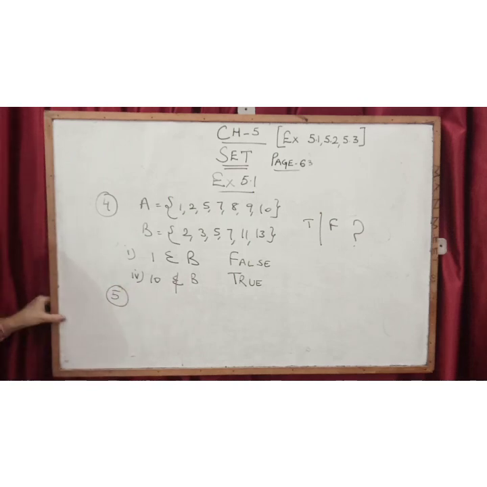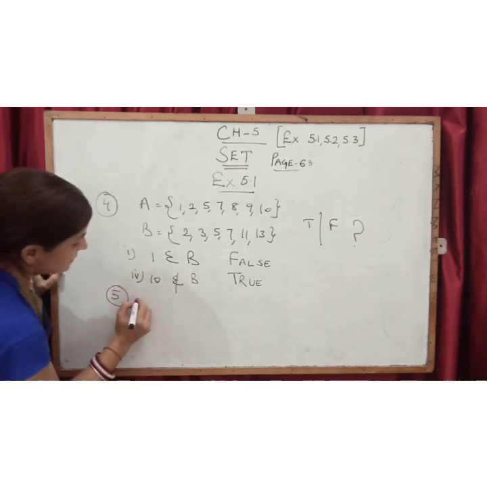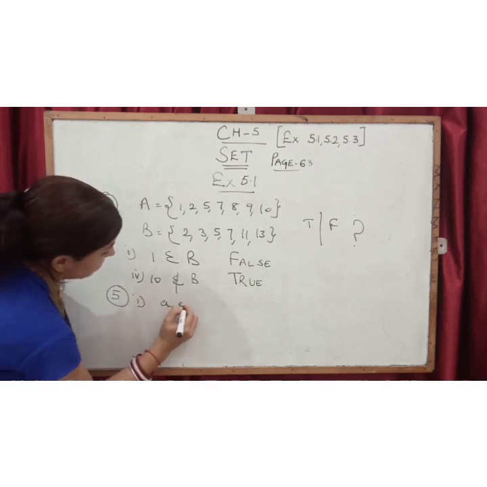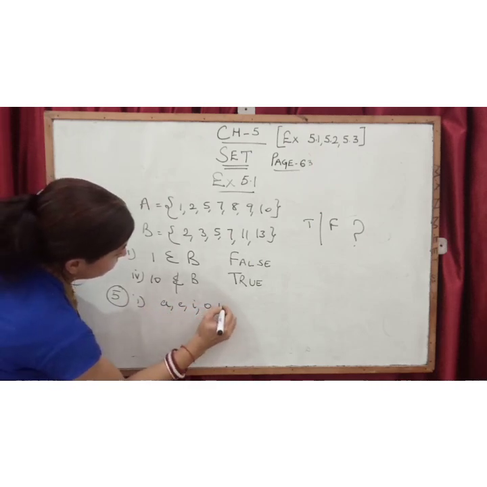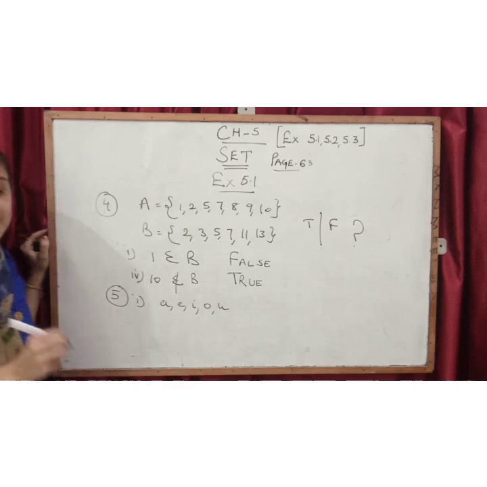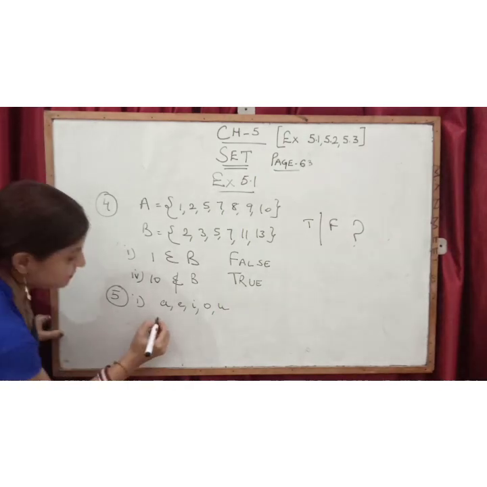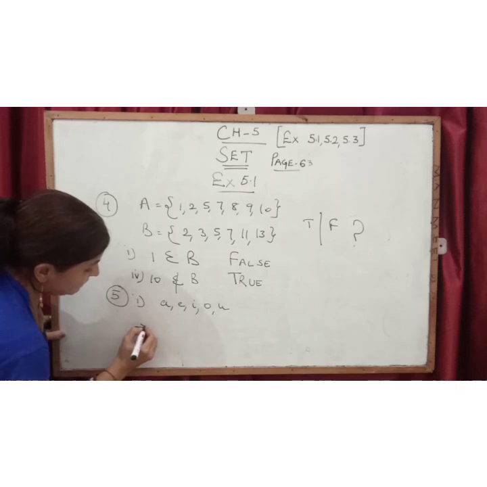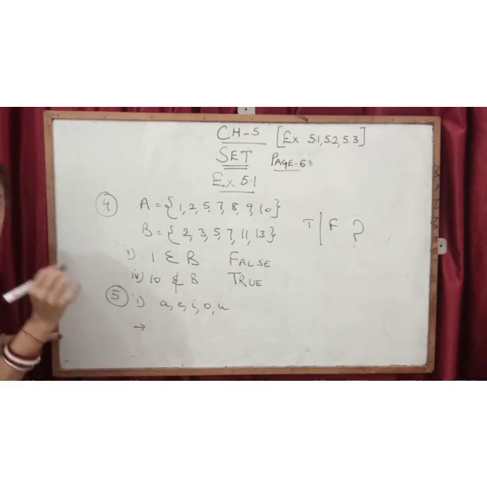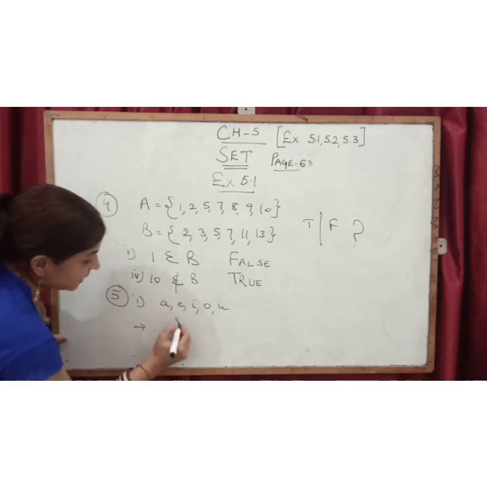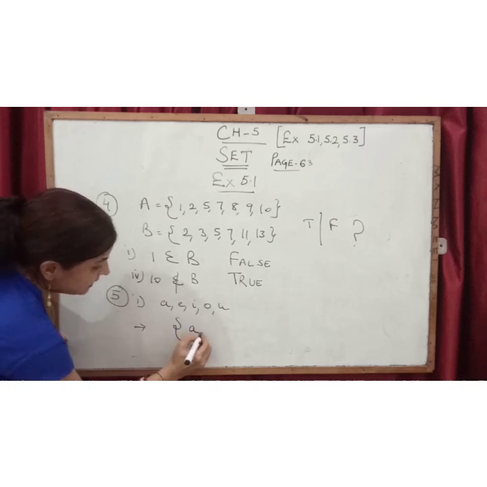So coming to the last question, write the set whose elements are, see children, they have given A, E, I, O, U. So we have to write this in the form of a set. Set means that whatever elements have been given, you have to put in curly brackets, or you can say braces.